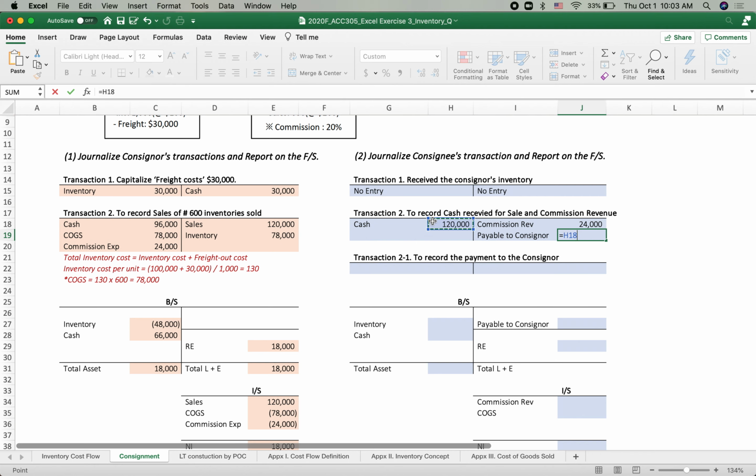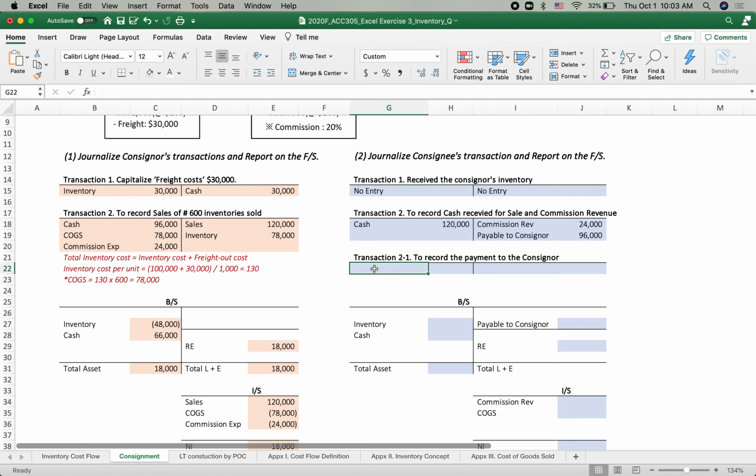So this amount should be transferred to the consignor. So there's recognized 96,000, exactly the same as the cash received by the consignor. So it should be the same.